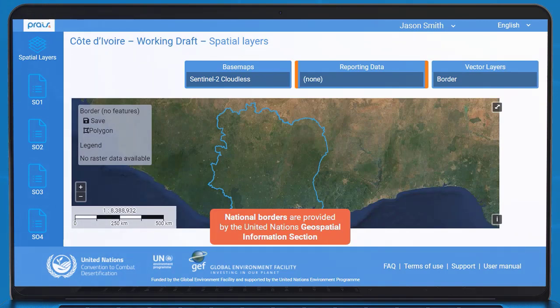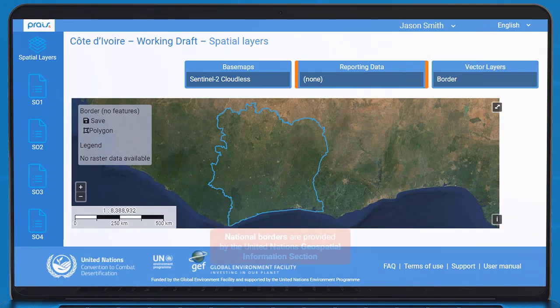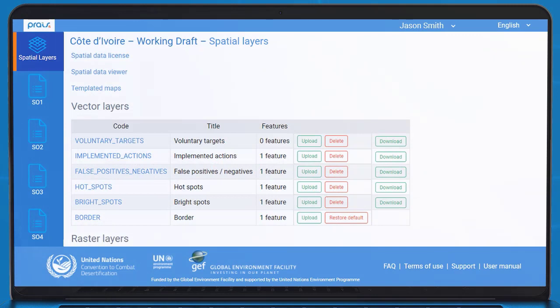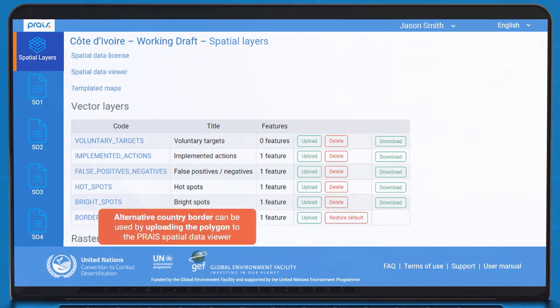The default data have been processed according to these borders. Countries can opt to use an alternative country border by uploading the polygon directly to the PRAIS Spatial Data Viewer, but will need to ensure the reported data is consistent with the area of the new boundary.